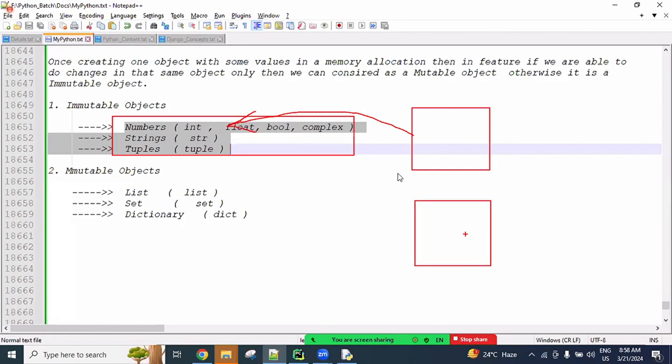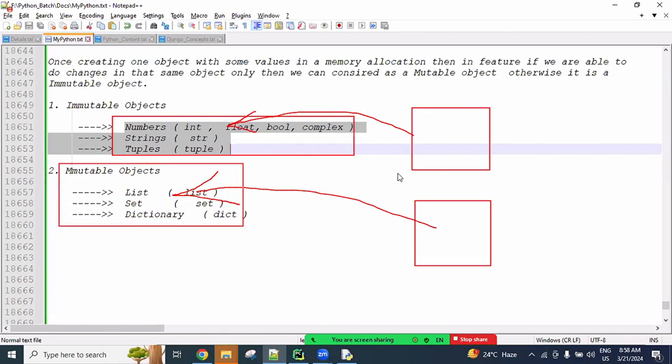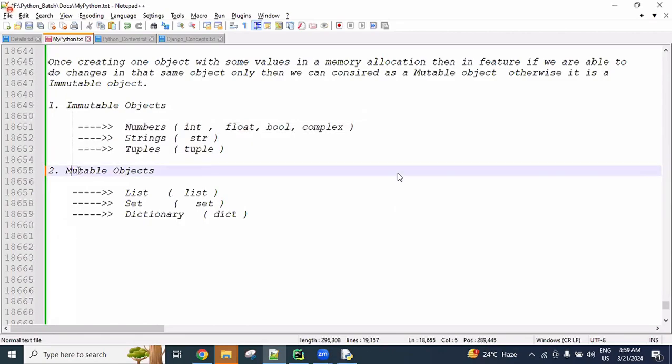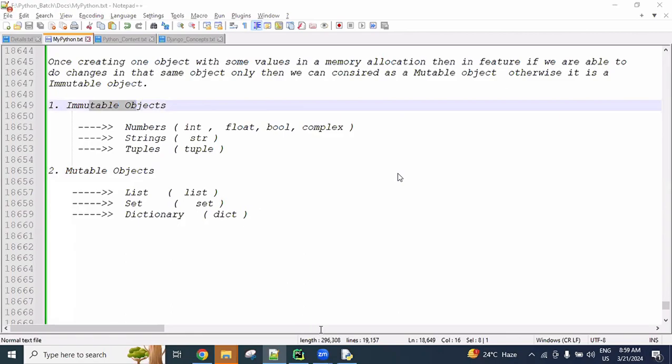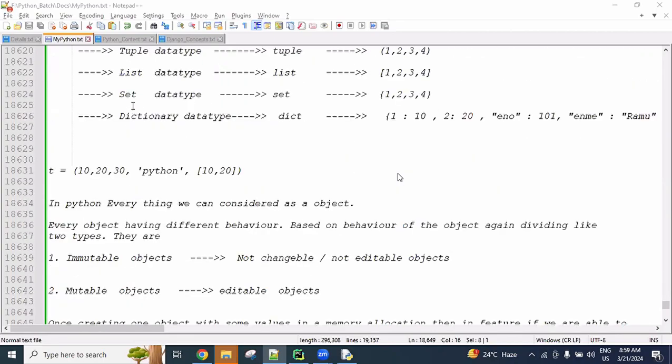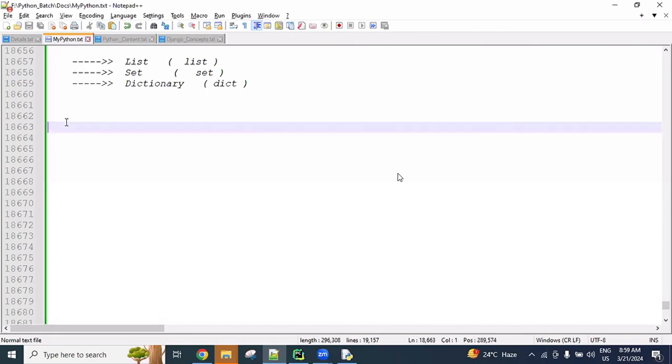And once created in memory allocation with some values, if in future we are able to do changes, those we call mutable objects. I hope you are understanding. When we discuss all these data types, we will discuss these points a number of times. Don't worry. Today I will upload material for this. You need to read all the things without skipping, without postponing.